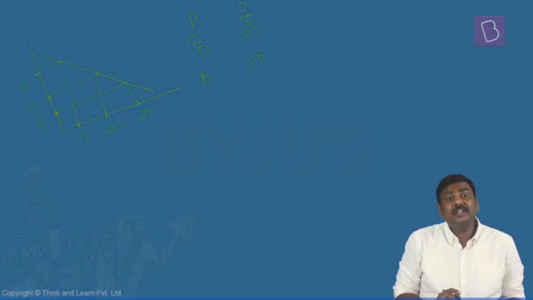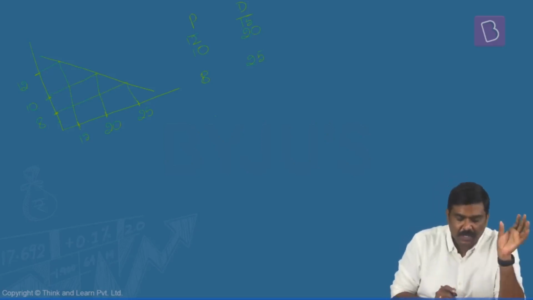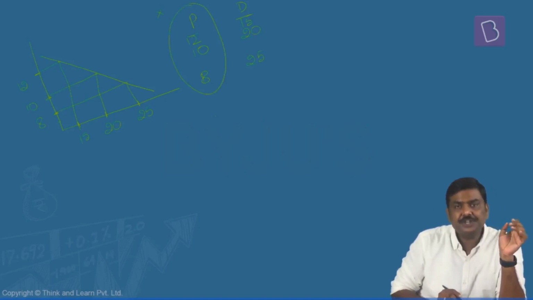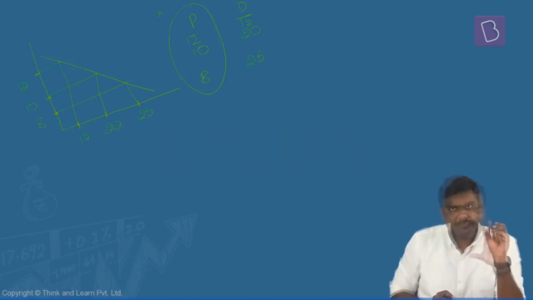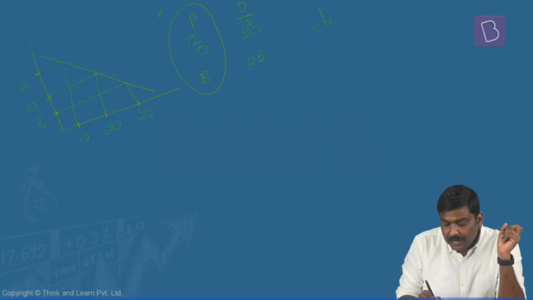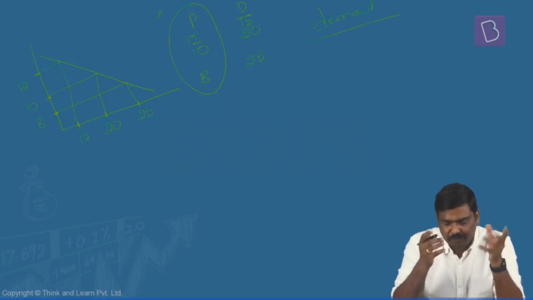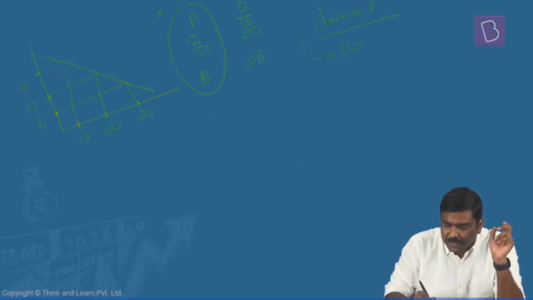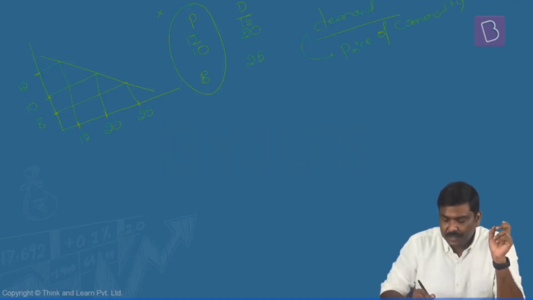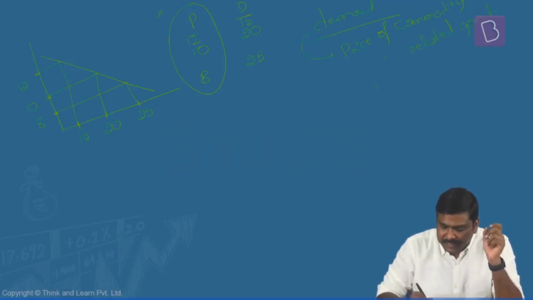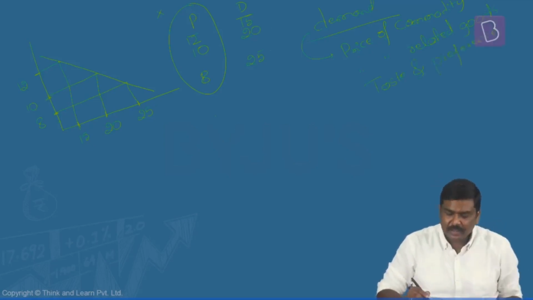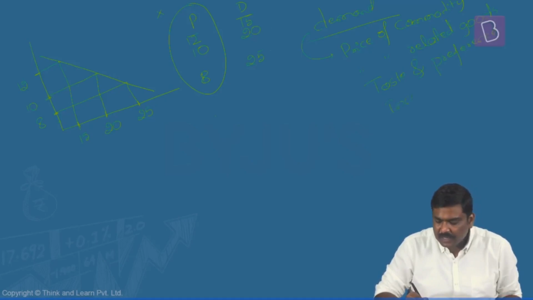Now what do you mean by shift of the curve here? Shift of the curve essentially happens when price doesn't change and any other parameter changes. Earlier we have discussed that the overall demand in the market is determined by various factors. The demand in the market is affected by factors such as price of the commodity. One is price of the commodity. Second one is price of related goods. Third one is the taste and preference of the consumer. And finally, it is the income of the consumer.